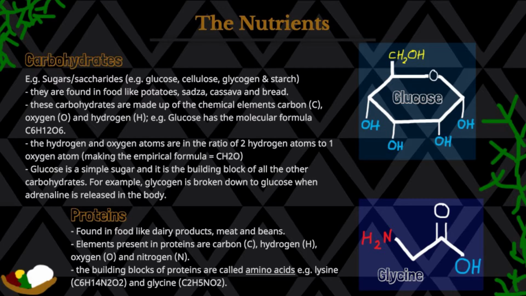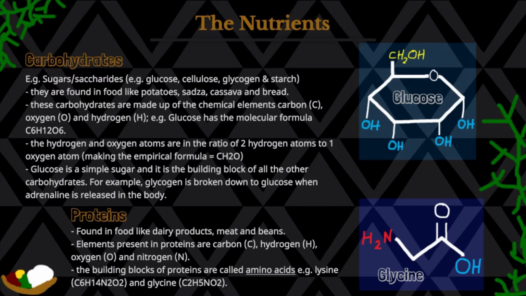For example, we have glucose that has the molecular formula C6H12O6. The C6 means we have 6 carbons in the molecule. If you count on the diagram on the right, you see we have 6 carbons. Some are hidden in the skeletal structure. Then we have H12, which means we have 12 hydrogens, and then we have 6 oxygens. The next point is the hydrogen and the oxygen atoms are in the ratio 2 hydrogen atoms to 1 oxygen atom, making the empirical formula CH2O, which means we would have divided the C6H12O6 by 6.